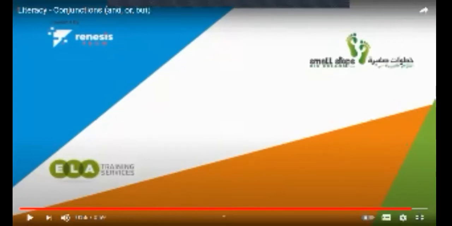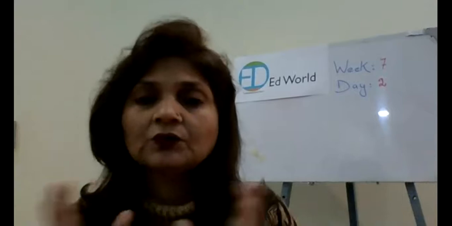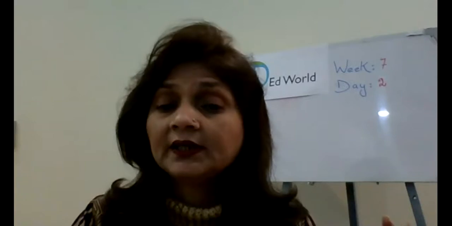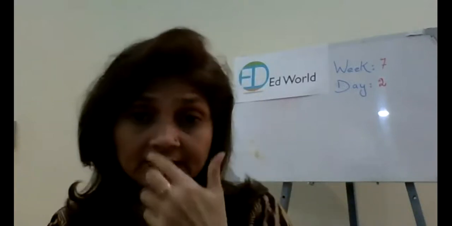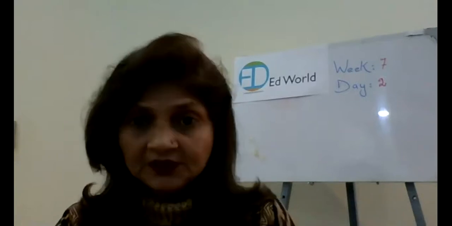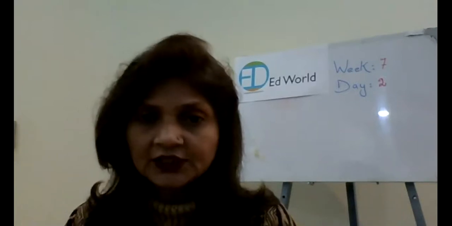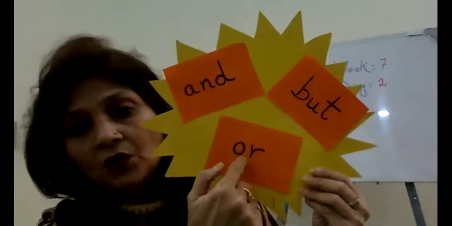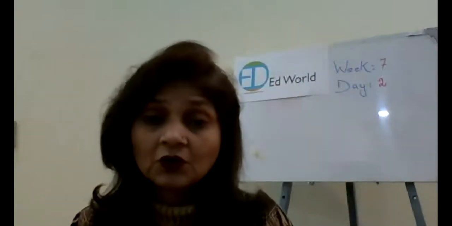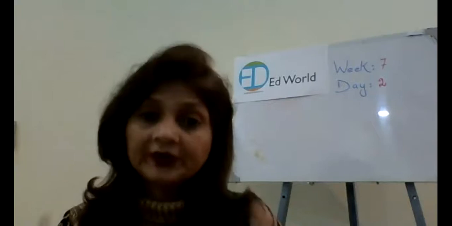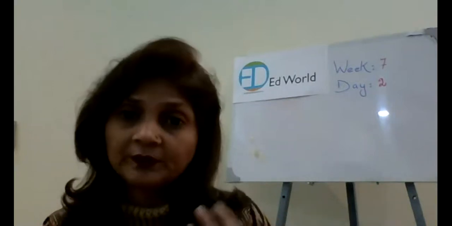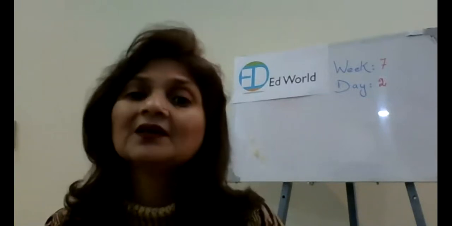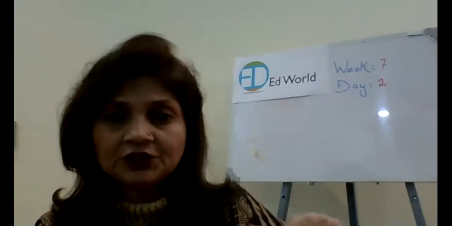Alright. So you have seen in the video they have explained how we are using conjunctions. Since they are the joining words, they are the connecting words. They connect the words, they connect the short sentences, right? You understood my point, right? Which conjunctions have we learned? We have learned and, but, or. These are conjunctions, or the connecting words, or the joining words. They join the words and sentences to make sense, right? And what do you have to use when you are writing a conjunction? You have to use a comma before every conjunction, right?